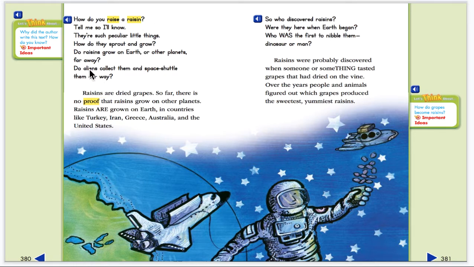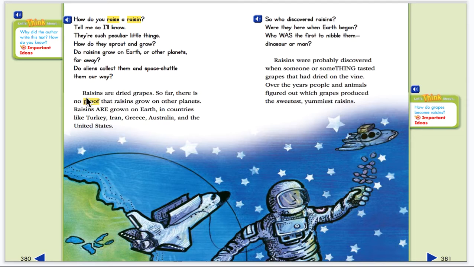So boys and girls, does that part sound like a poem or an expository text? It sounds like a poem, doesn't it? And how do we know? Some of it rhymes. Yeah, some of it does, doesn't it? Tell me so I'll know. They're such peculiar little things. How do they sprout and grow? Grow and know, rhyme. Away and our way, rhyme.